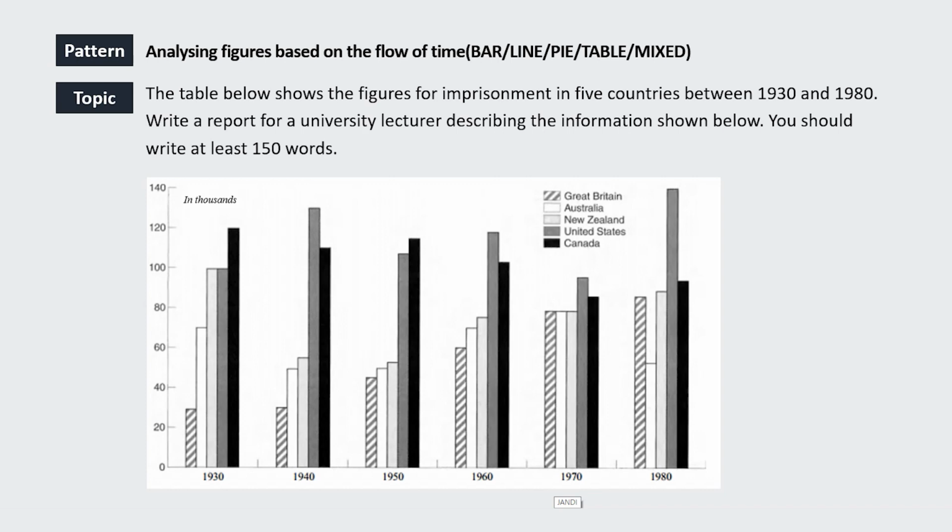Okay, so this is one of the Task 1 essays. So we're going to be looking at a table which shows the number of imprisoned people in 5 countries between 1930 and 1980. So the first thing you should always check when you look at a Task 1 is what are the dates, okay? So are you talking in the present tense, past tense, or future tense? So in this case, we're going from 1930 to 1980, so you should always make sure all your grammar is in the past, okay? This didn't happen in the present, it's not going to happen in the future. Make sure all the description, all the information you're giving is going to be in the past tense.